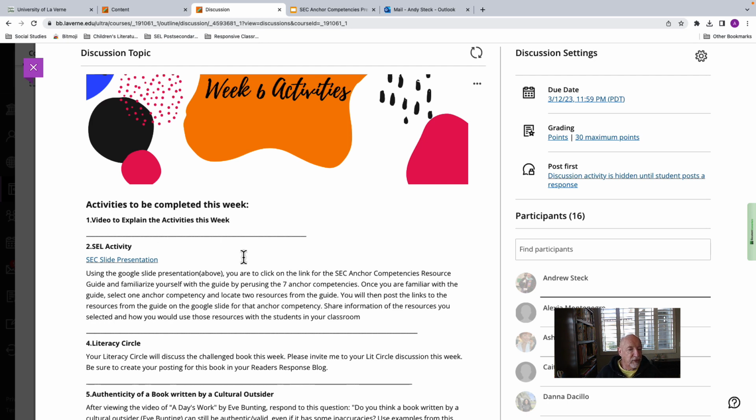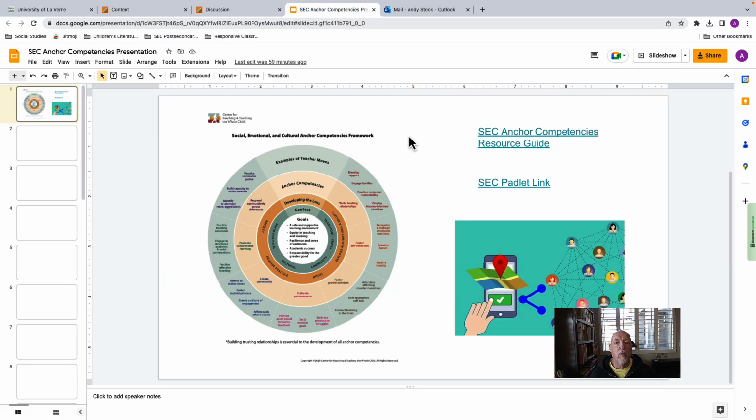Once you are familiar with the guide, select one anchor competency and locate 2 resources from the guide. You will then post the links to the resources from the guide on the Google slide for that anchor competency. You're going to share information of the resources you selected and how you would use those resources with your students in the classroom.